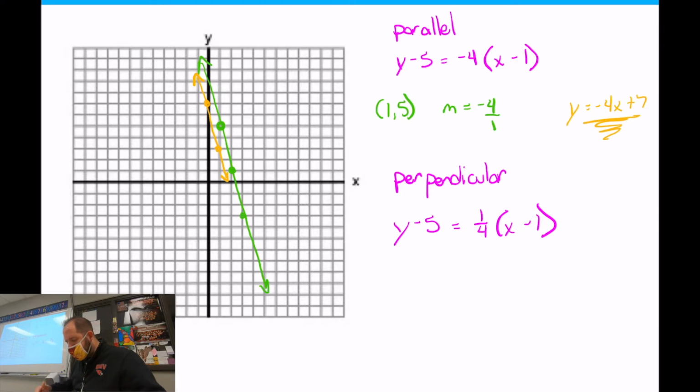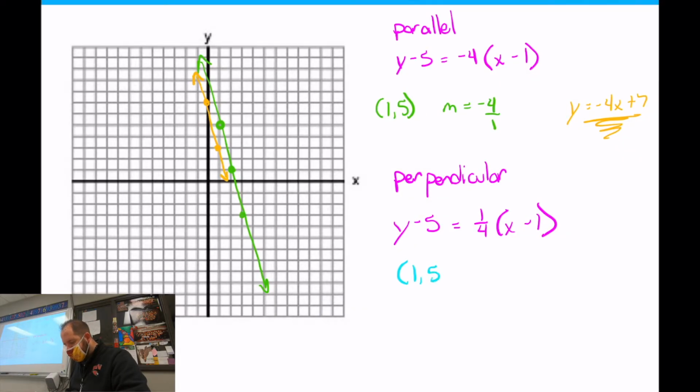All right, but perpendicular now, the only difference here on the perpendicular, we're still going to hit 1, 5. My slope now is, what, 1/4? That's the only difference. So what does that mean for 1/4? Oh, we're up 1 over 4. Up 1 over 4. It's rise 1, run 4. And we're still going from this same dot. We're still going through 1, 5.